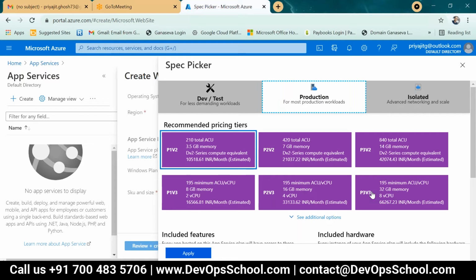Otherwise we mostly use serverless or PaaS environments, like web apps, where you do not bother about any infrastructure or VM. But why was create VM there? That is Microsoft curriculum. We have to follow it.